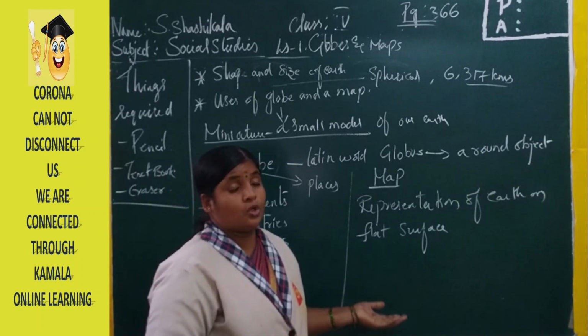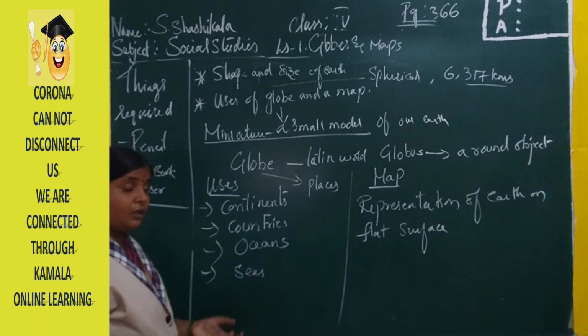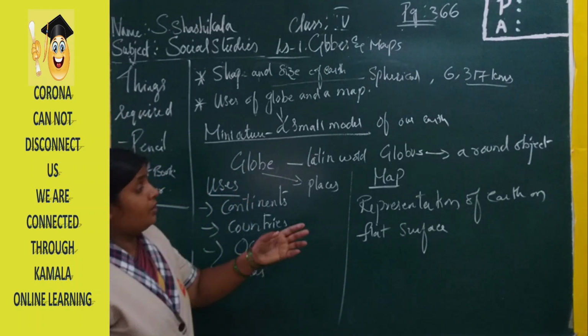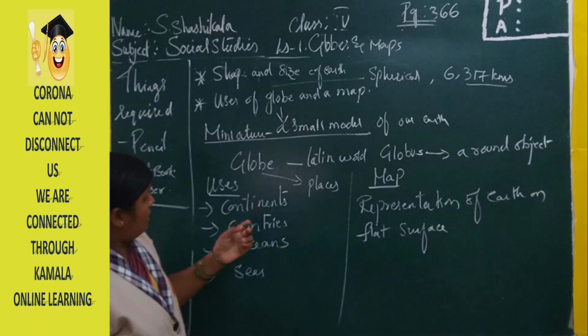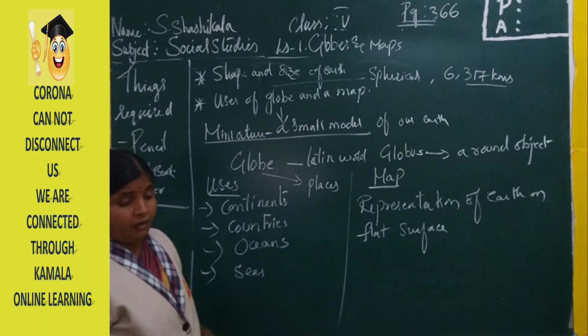That is known as a sketch. But when we are drawing a country or a continent on a piece of paper, it will come under a map.